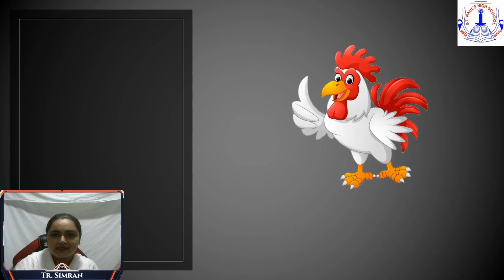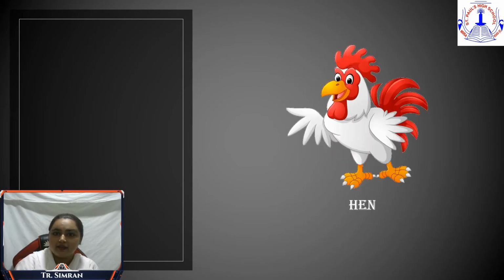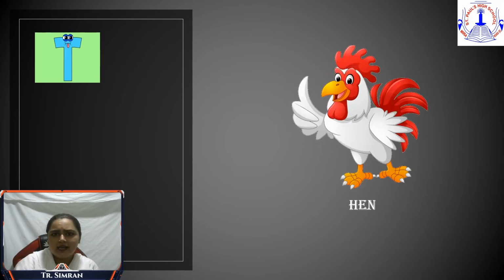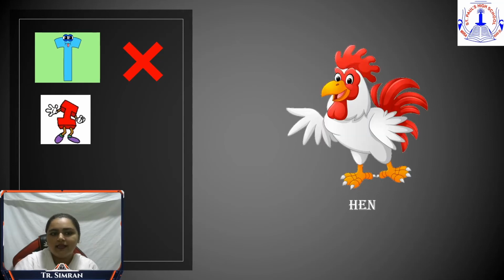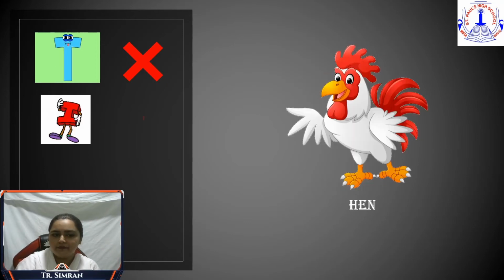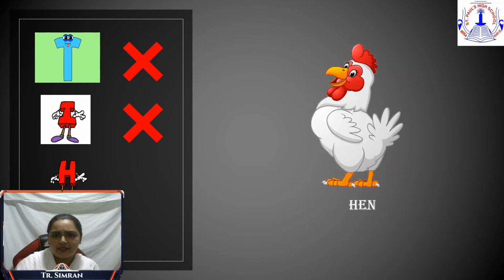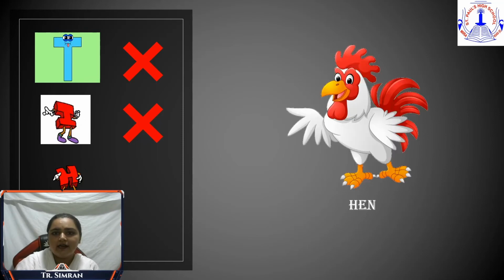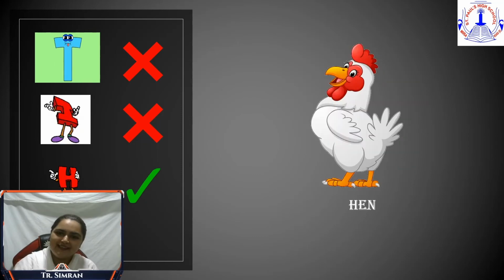Now next. What is this? It's a hen. Hen. Now children, does this start with letter T? T, hen? No, it's wrong. Letter I. I for hen. Come on, guess. It's wrong. Now, letter H. H for hen. Yes. There you go. Correct. H for hen.